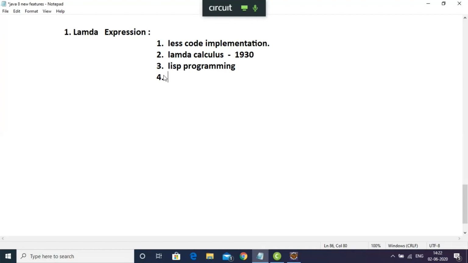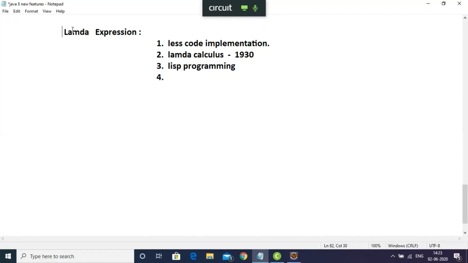Another important thing is that it supports the concept of functional programming, but I haven't talked about that yet. I'll come to this after some time. So this lambda expression came in Python very long back. Before Java, Python had implemented this concept. So Java people also found that this is another important feature, and from Java 8 they implemented it. In the Java 8 version you find this lambda expression.